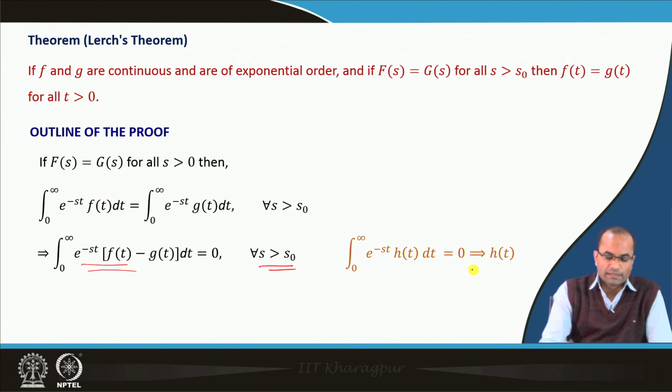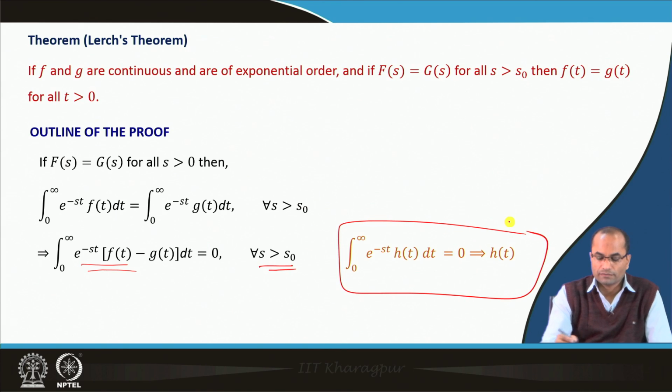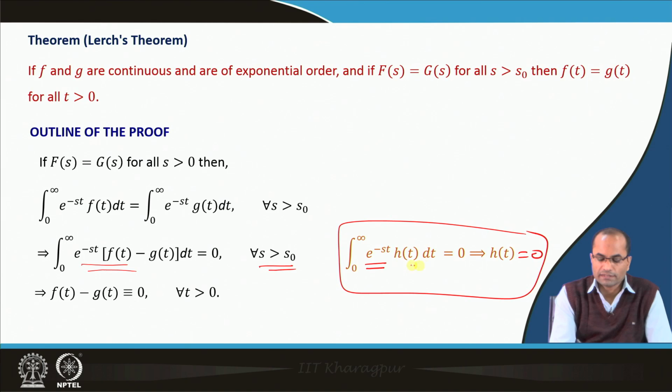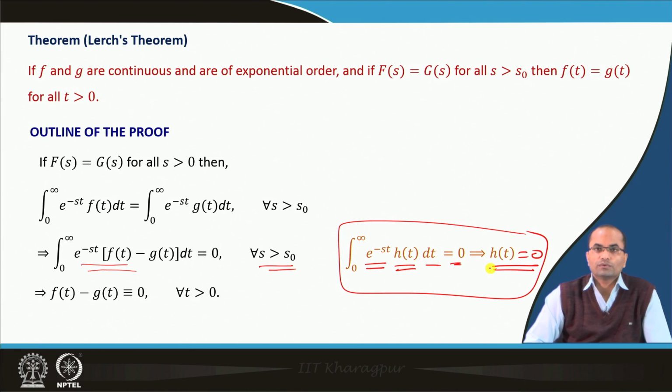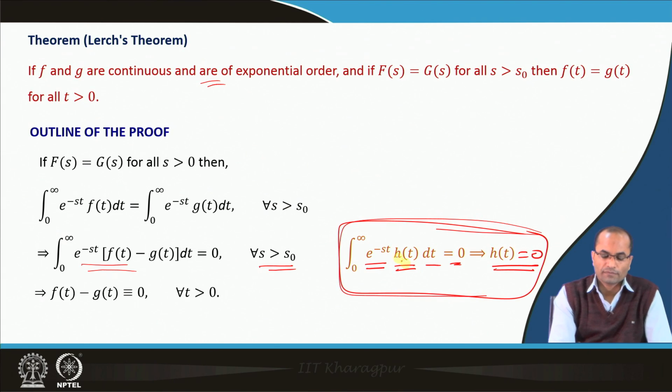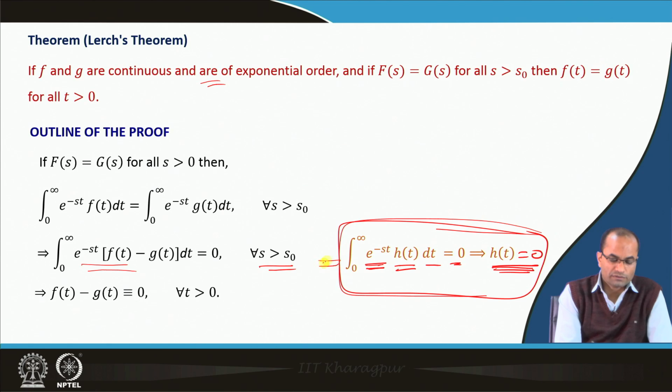Having this, now we have a nice result which we will prove in the next slide, which says that if we have the integral from 0 to infinity of e power minus s t h(t) dt equal to 0, this implies that h(t) equals 0. But we need to prove this result. Let us first use this result and prove this Lerch's theorem. Later on we will show that indeed this is the case. When we have e power minus s t h(t) dt equal to 0, this will imply that h(t) equals 0.